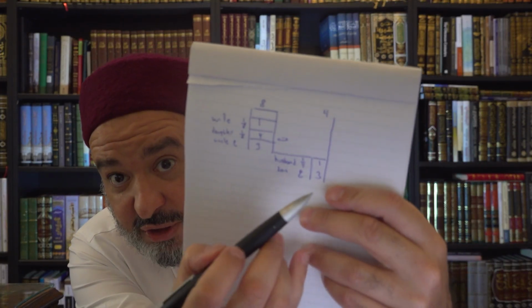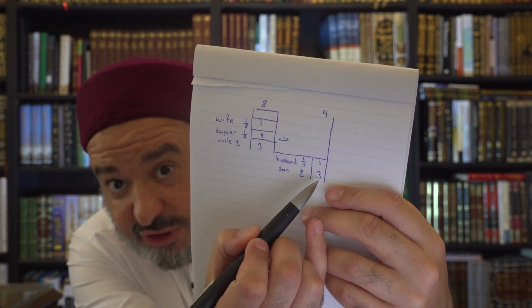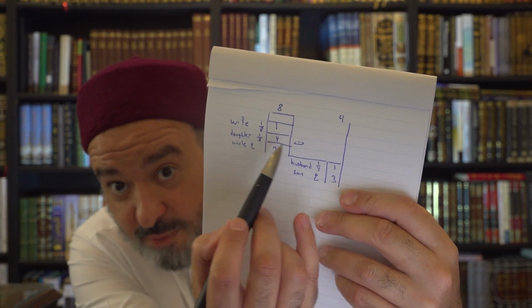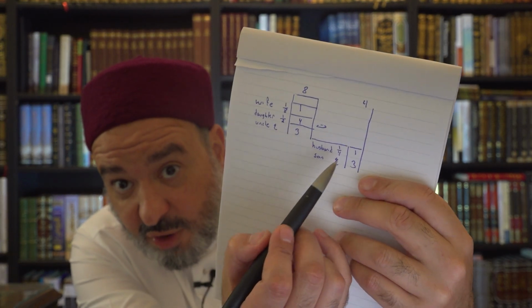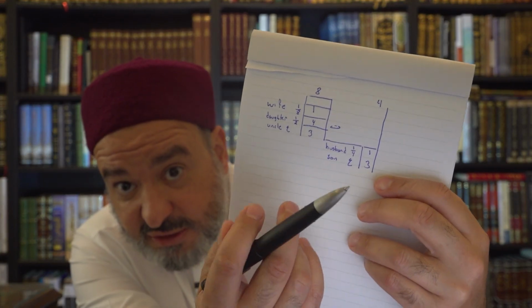The husband gets 1, and then the son gets 3. So we just treat it like its own inheritance case. The pot is 4. The husband is going to get 1. The son is going to get 3 because this daughter, who is now a woman, has died. So now we have the original inheritance case, and now we have the second inheritance case.